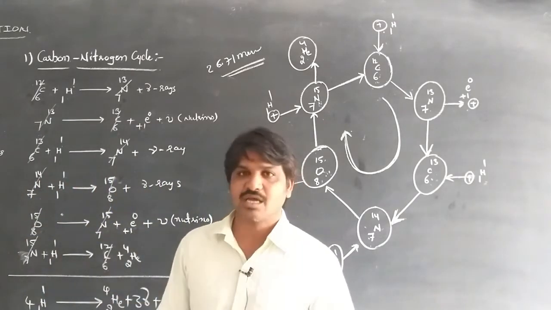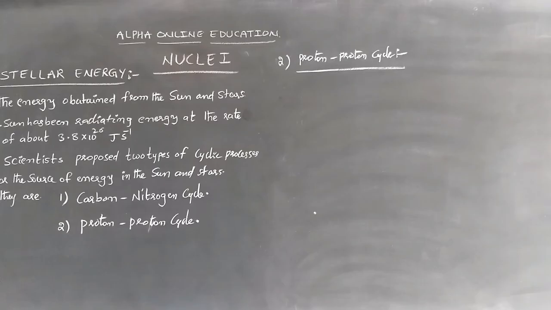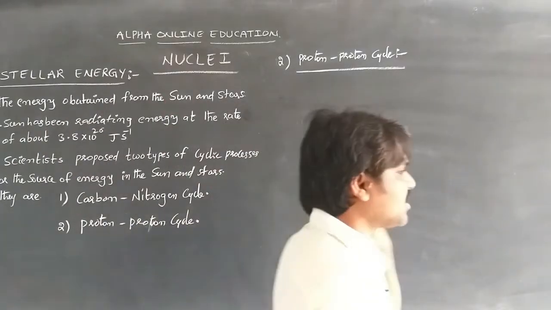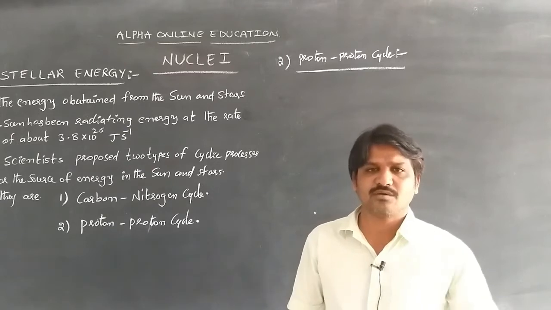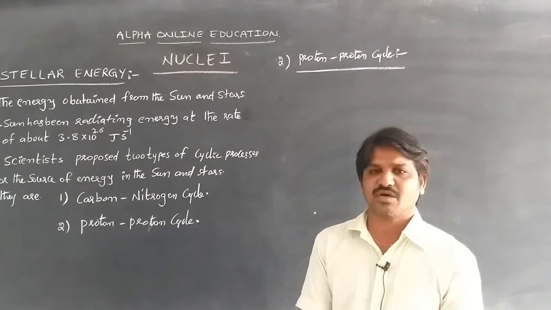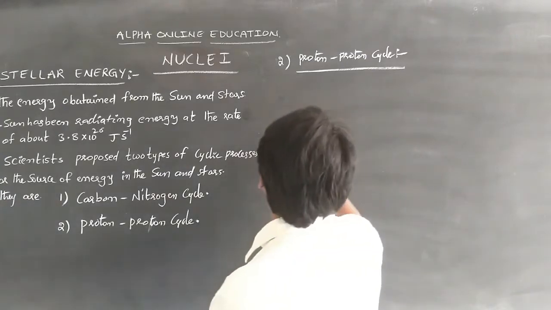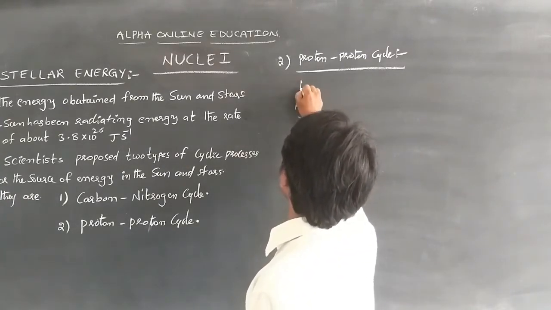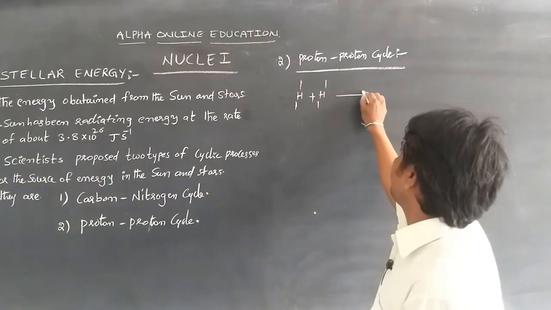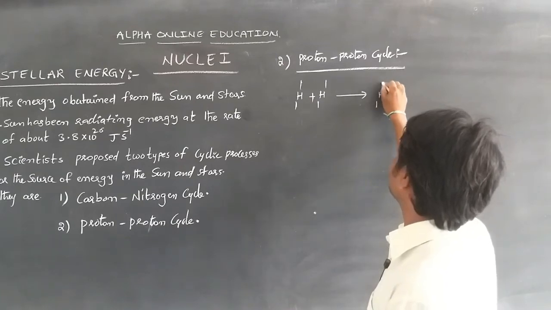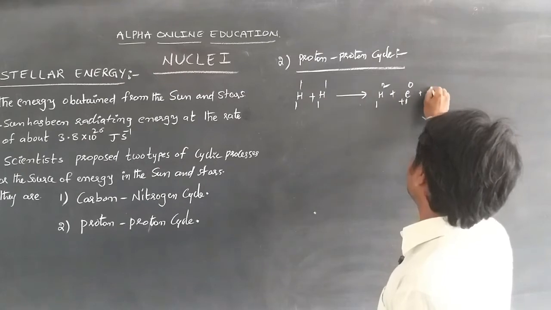The second one is the proton proton cycle. In this proton proton cycle, 2 protons combine to form a deuteron, emitting one positron, and it also emits some energy. Let's take one proton, 1H1, and another proton, which combine and form the deuteron, 1H2, plus one positron emitted with energy.